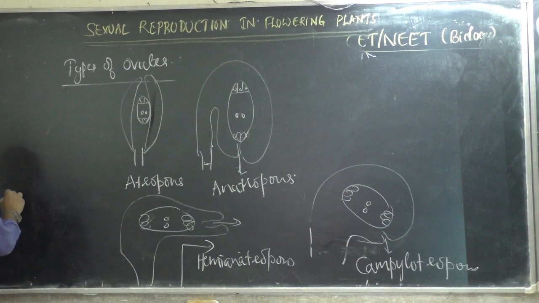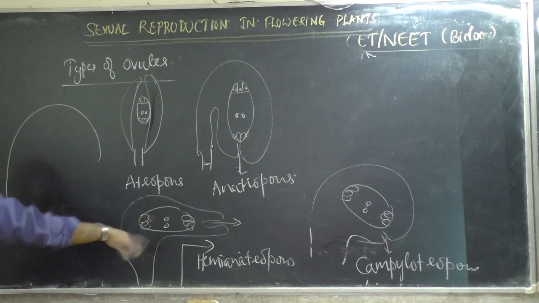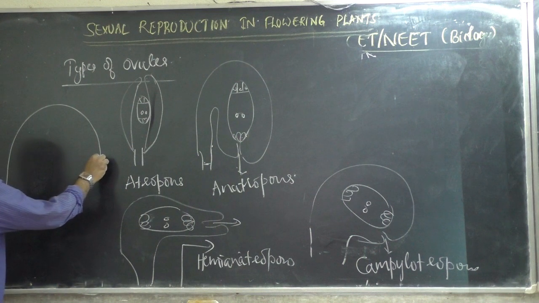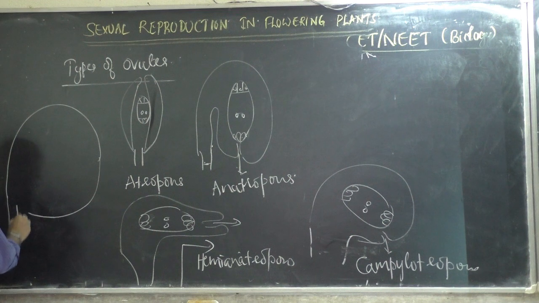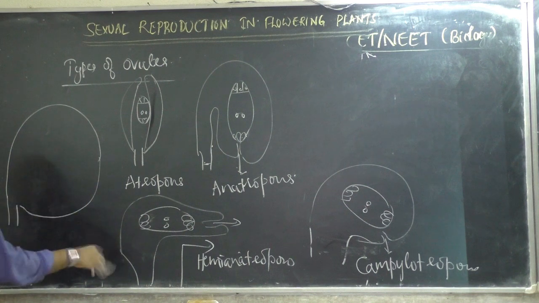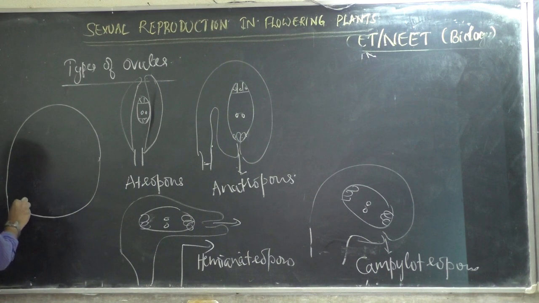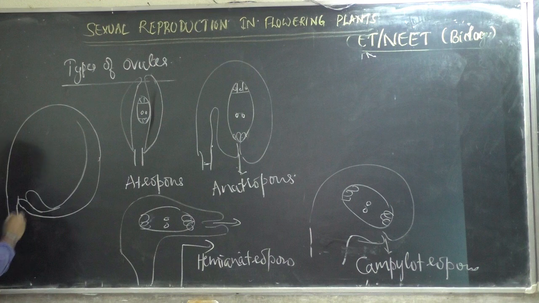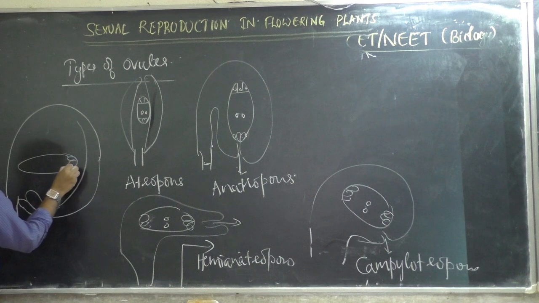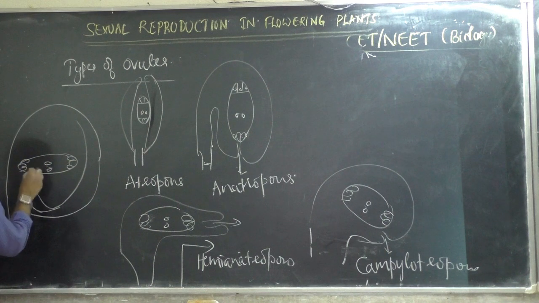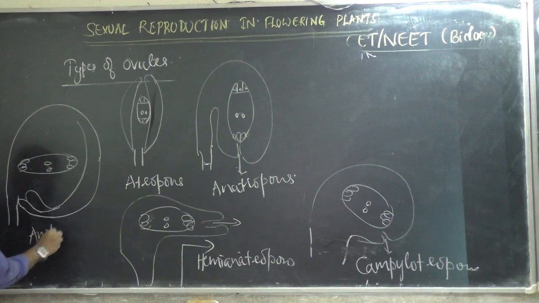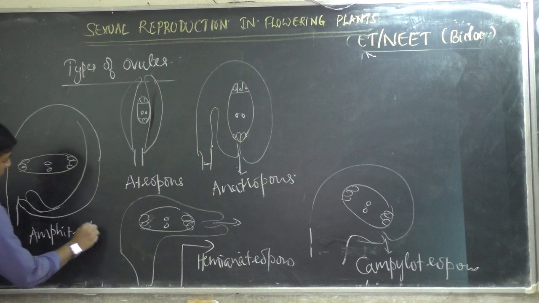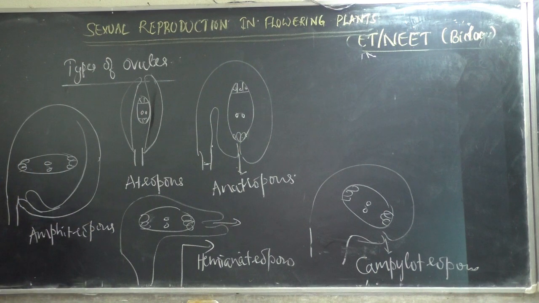Amphitropous. This is the structure. This is called an amphitropous ovule. Based on the shape, you should be able to identify.